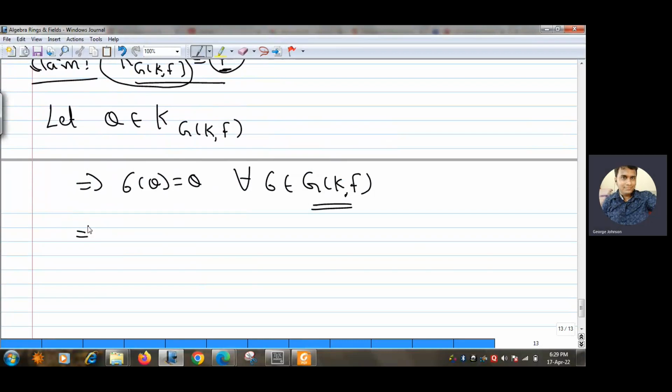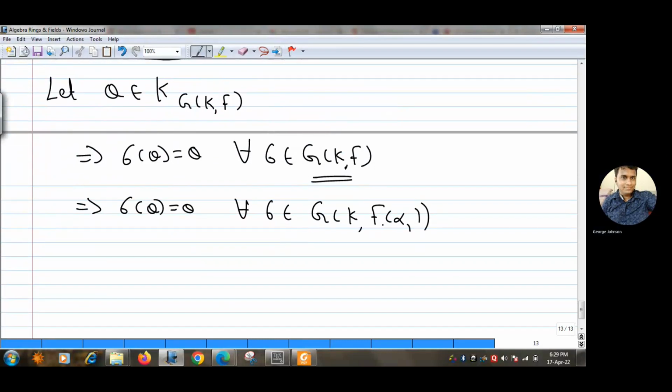Okay, but can you see that this will imply that this is true? Here I am replacing F by F(α1). Why is that true?